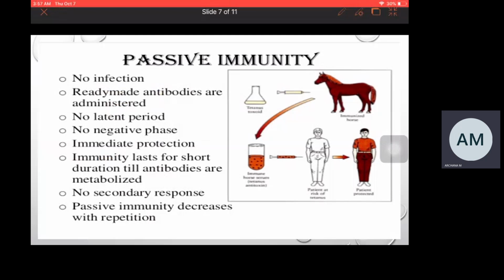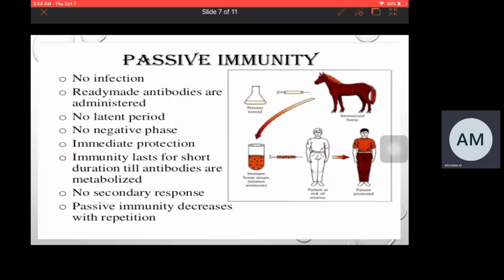If you compare active and passive immunity, what is the difference? In active immunity, antibodies are developed on their own, by your body. When infection takes place, then antibodies are formed or immune cells become active. Whereas in passive immunity, infection does not occur and antibodies are administered ready-made.